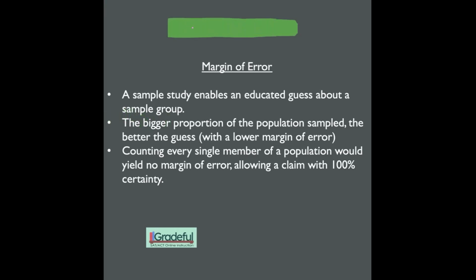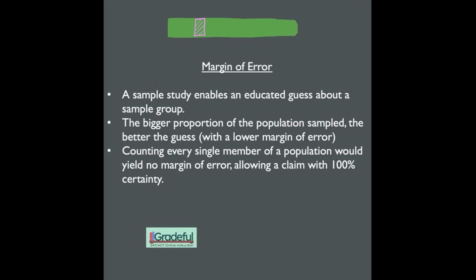Now, a sample study would take a tiny sliver of that group. So let's say this represents 100 out of 1,500 students at a school. If we sample these 100 students and find out that most of them would like a new cafeteria, then we can say it would make sense to assume that all the students at the school want a new cafeteria.